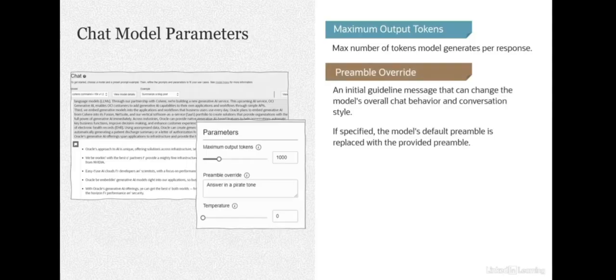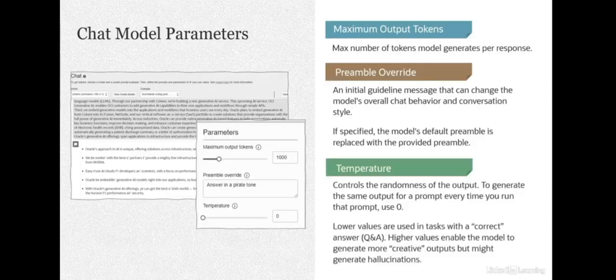Preamble is an initial guideline message that can change the model's overall chat behavior and conversation style, and you can override it with the style and behavior you desire. The third parameter is temperature, which controls the randomness of the output. We'll look into each of these in more detail.